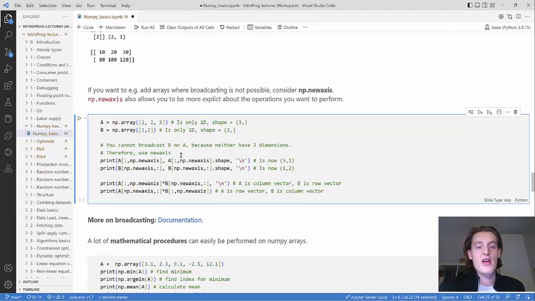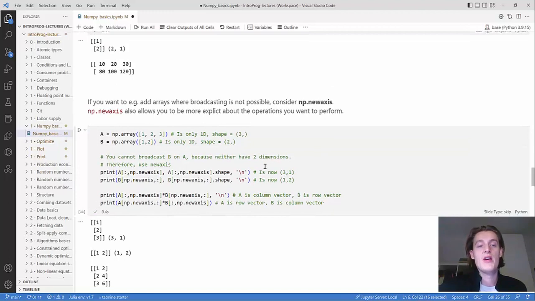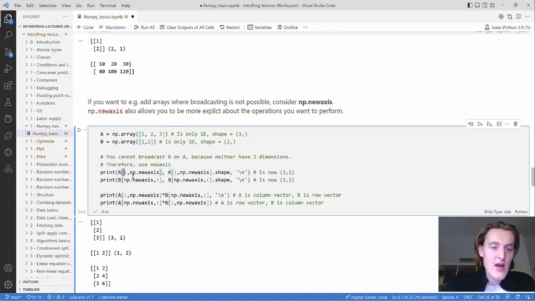Then you can use newaxis to explicitly create an extra dimension, which is just 1. So you turn A into a 3 by 1 NumPy array by writing A, and then choosing all of the elements, and then comma and then np.newaxis on the axis that you want to be a new axis.